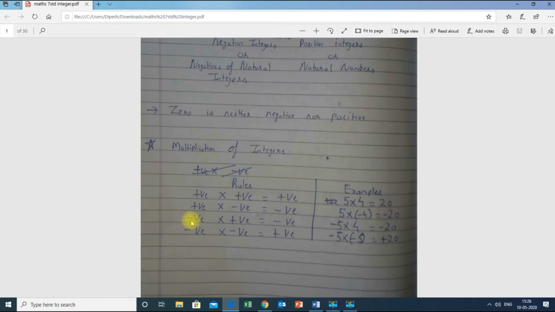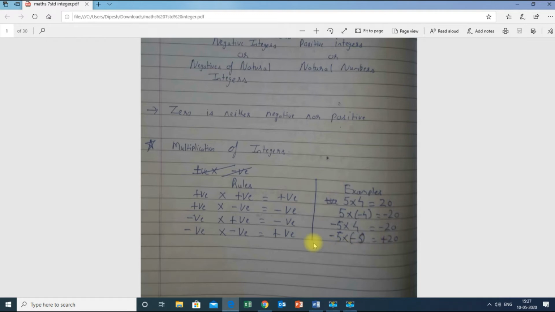Next, minus into plus: one number is negative and the other is positive, then the answer when we multiply will be negative. That is, minus 5 into 4 is minus 20. Next, minus into minus is plus, that is minus 5 into minus 4 is plus 20. You can see plus 20 written here.